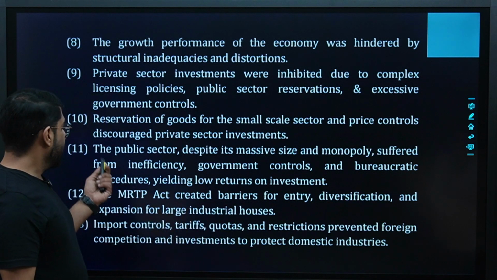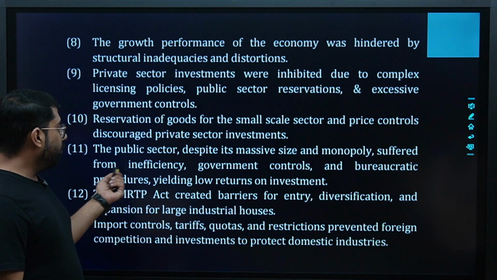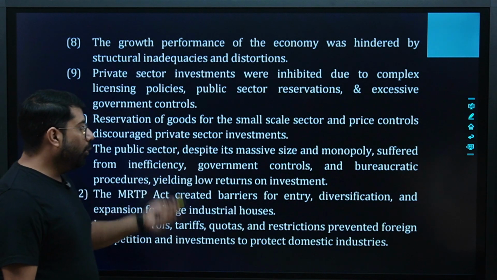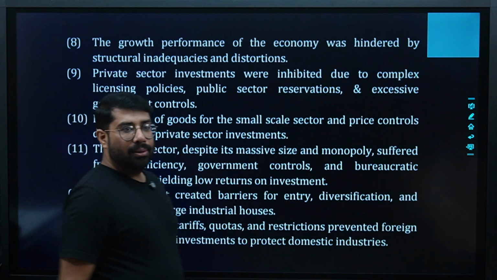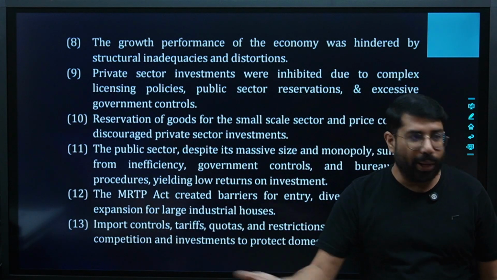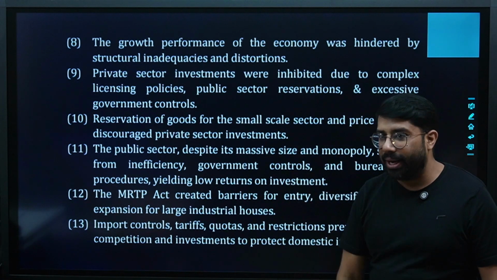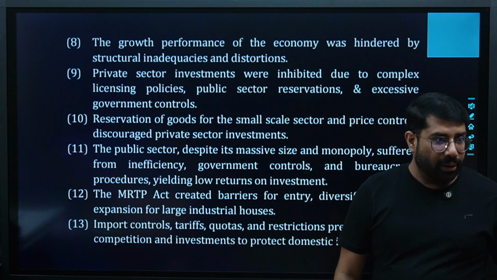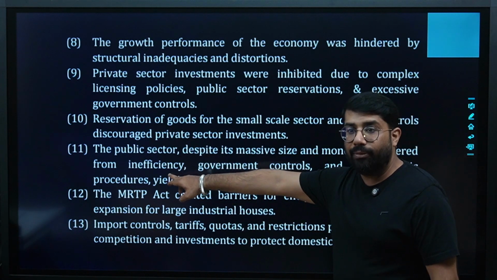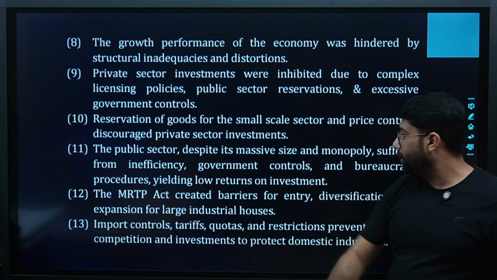Correct? The public sector, despite its massive size and monopoly, suffered from inefficiency, government control and bureaucratic procedures yielding low returns on investment. Guys, privatization. This is the foundation stone of privatization. Because private sector was not in the market, all the things were to be managed by the public sector only. And after that, what happened? Public sector got inefficient. Government control was too much, right?